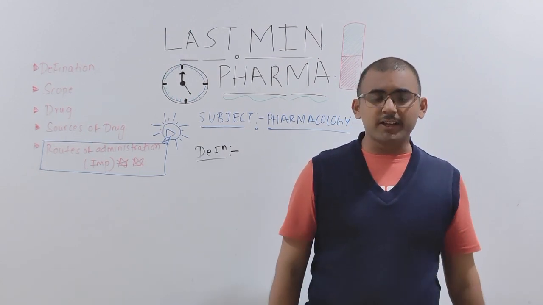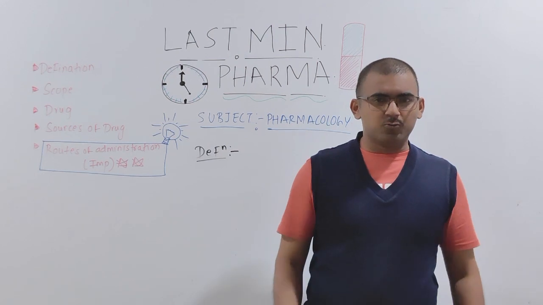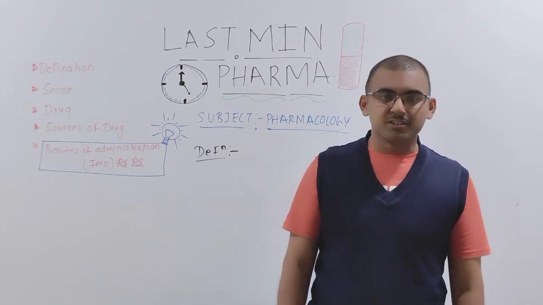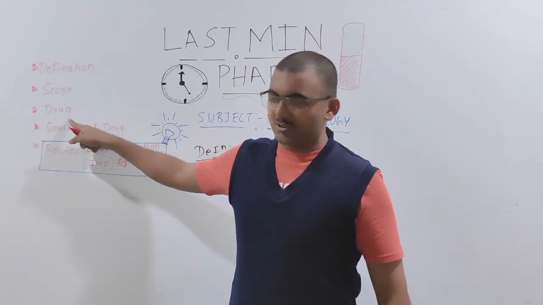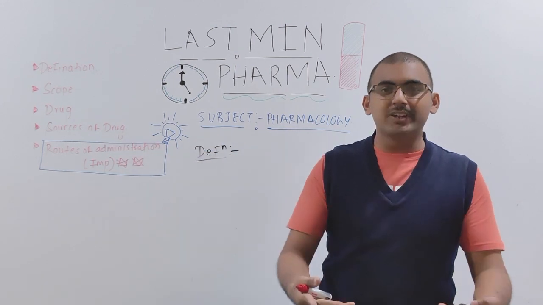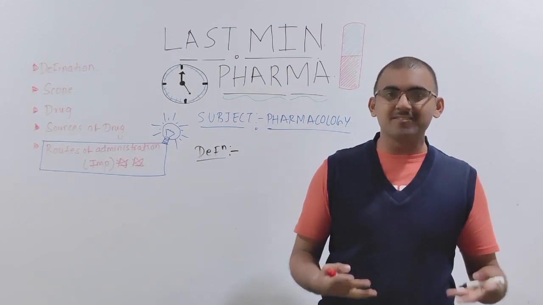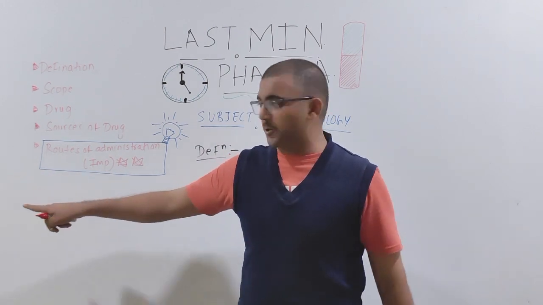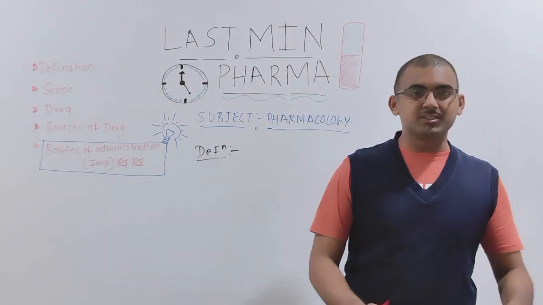What is a drug? The majority of people already know what a drug is, but the problem is they don't understand the concept behind it. So first you have to understand what is a drug. Then you have to understand the sources of the drug. For example, from where do we obtain the drug? There are various sources we can find out. And last but not least for this video, the route of administration, which is very important for your examination.